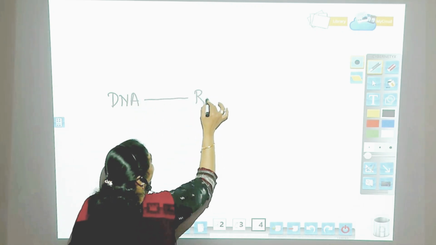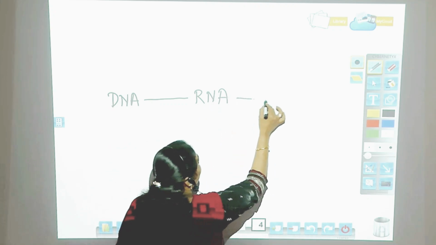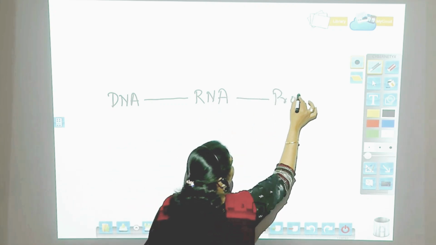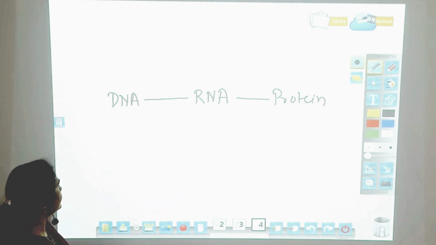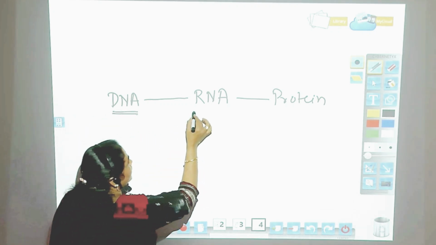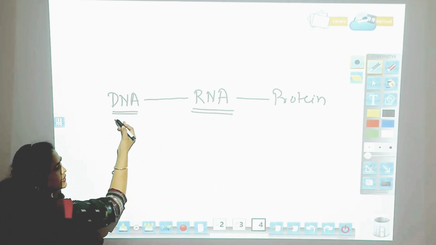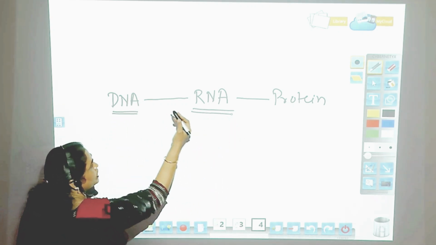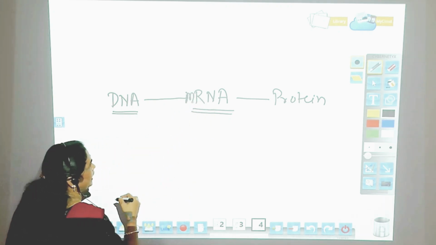Now, this information from the DNA, the message should go to RNA, and from RNA the protein will be synthesized. So DNA is a genetic material. The genetic information is passed to the RNA in the form of messenger RNA.